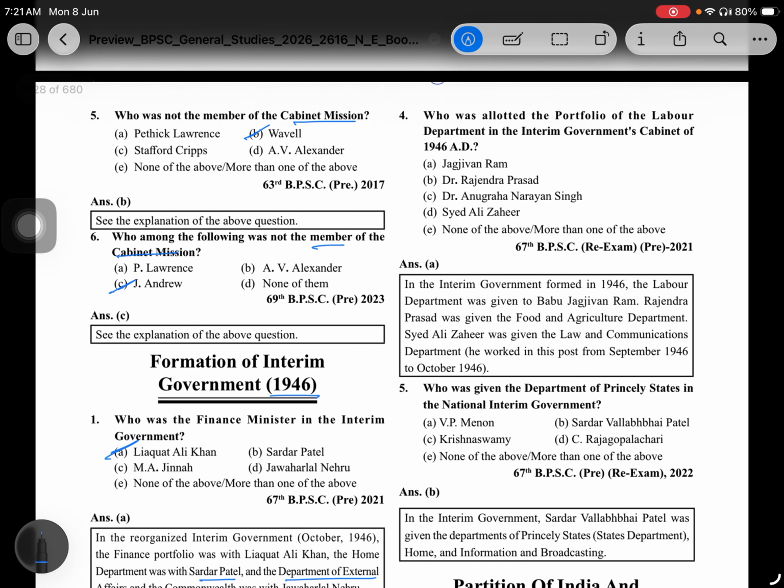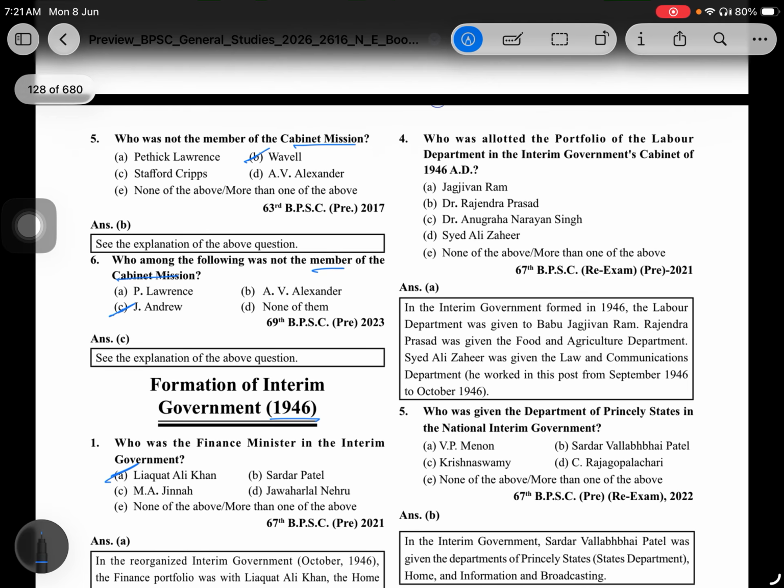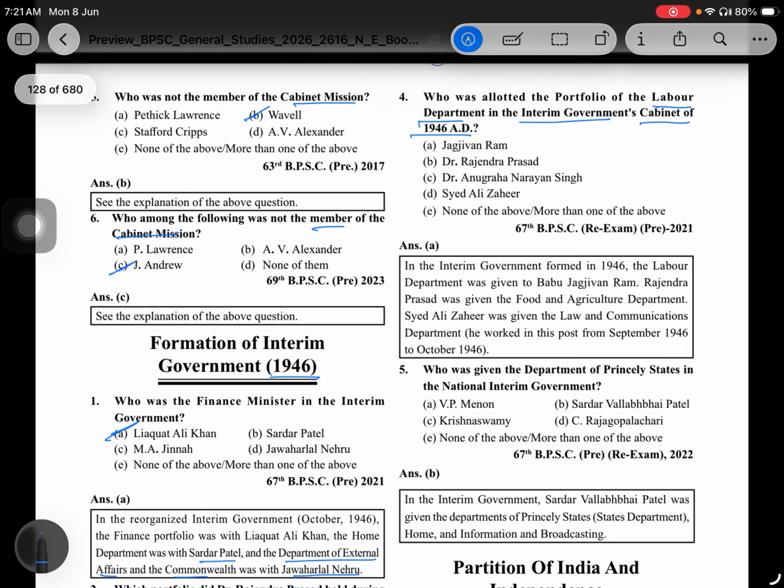Who was allotted the portfolio of the Labor Department in the interim government cabinet of 1946 AD? That is Jagjivan Ram.